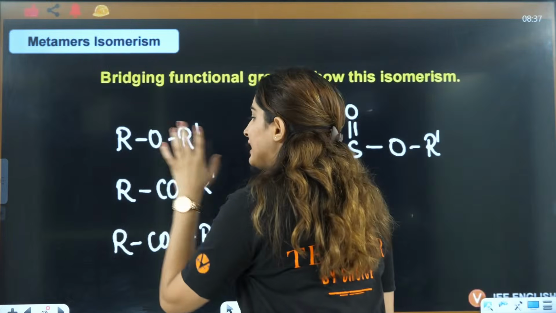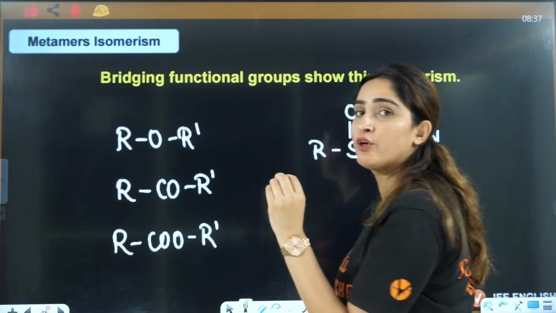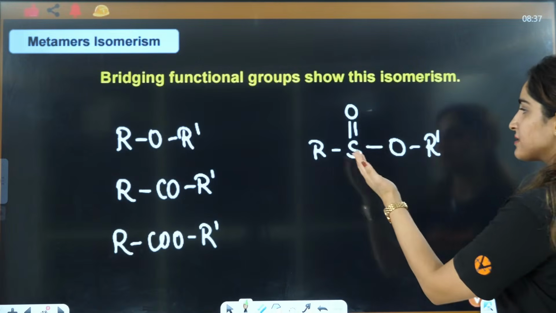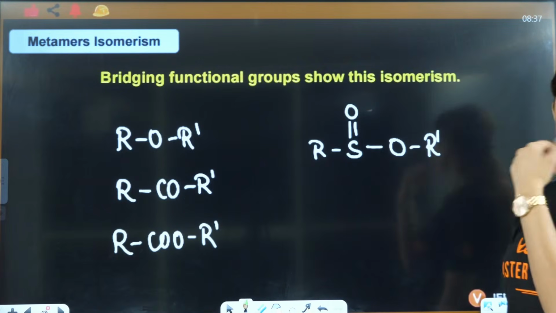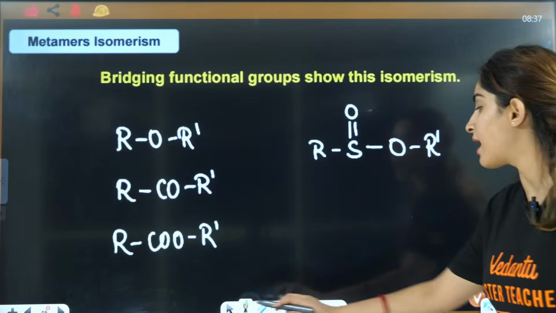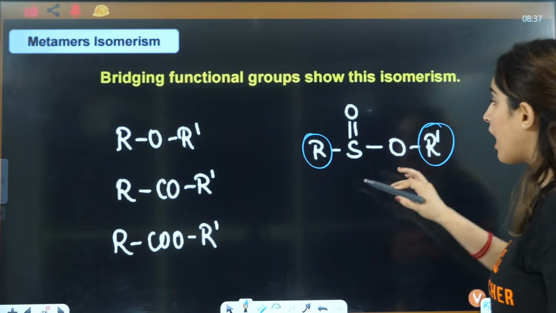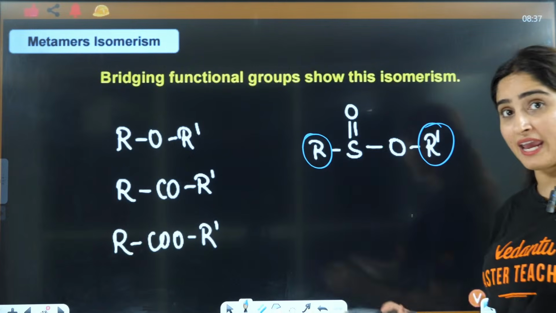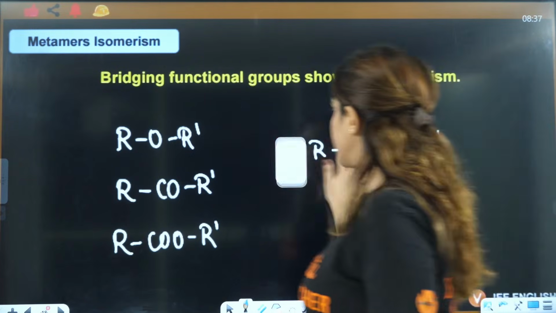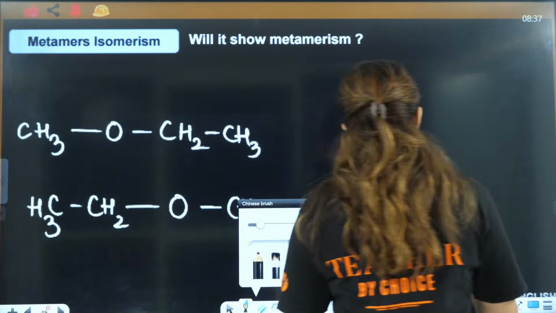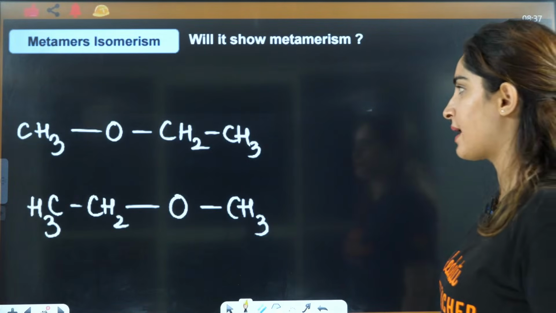Like you have ether, like you have ketone, like you have ester, like you have R, S double bond O, R dash, right? So these are the groups that are creating bridges here. This R and R dash has to change to convert it into a metamer. Let's see the examples here.